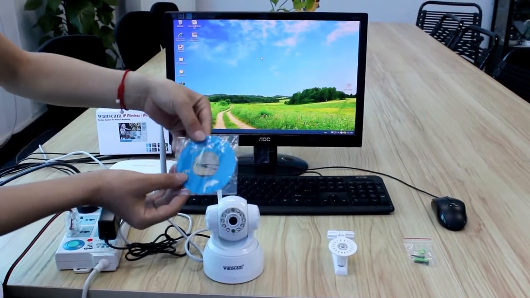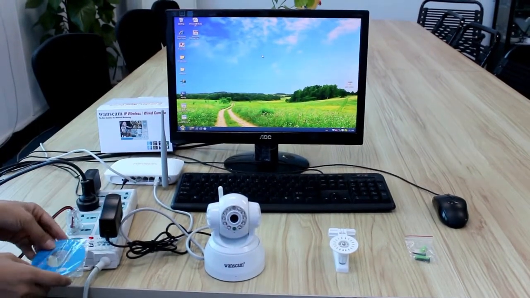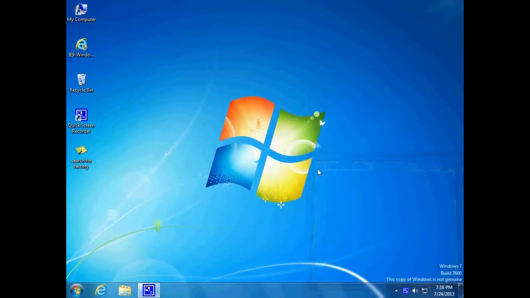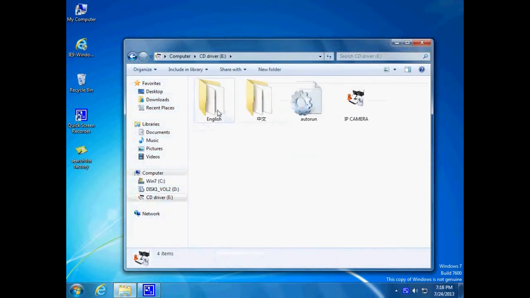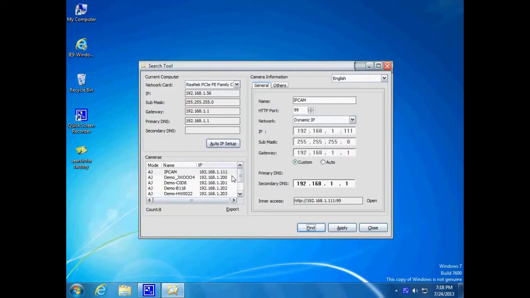insert the small CD into your computer and open the CD. Open the CD driver. Choose English folder. OCX setup is for IE browser. Run the search tool. In the search tool, you can see the current computer information, cameras list, and camera information. Choose your camera and click Open.